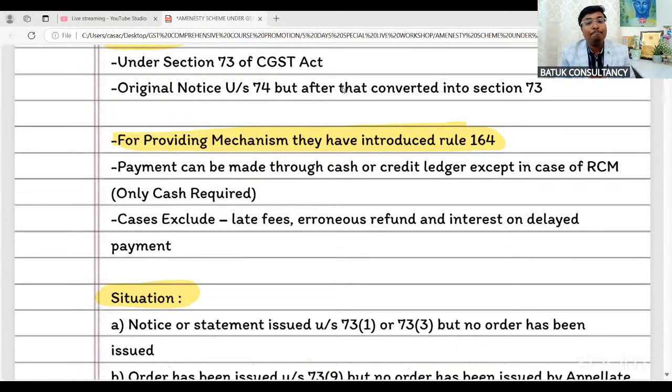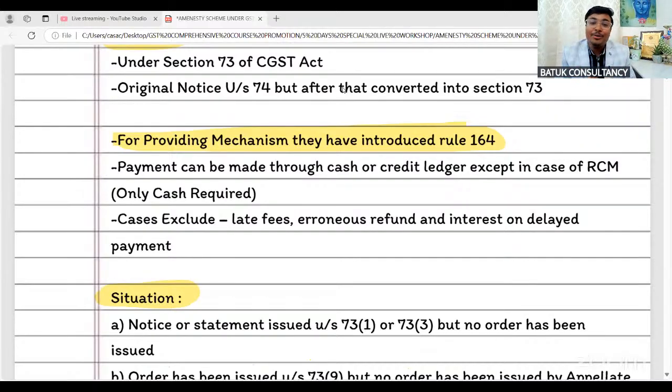Now the point is that government has introduced new section number 128A. Section 128 is related to, if you have attended our memory technique session, in that case we have covered the memory technique to recall that section 128. Very great, because it provides the opportunity for waiver of the penalty. Hence government has introduced one new section 128A, which is also an amnesty scheme, and which is also providing the benefit for the waiver of interest and penalty. Okay, so first we'll try to understand the logic of section 128A.